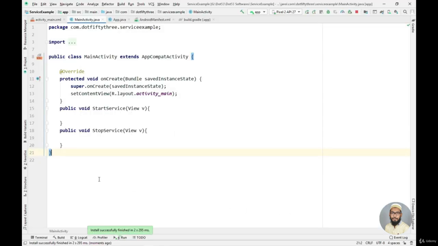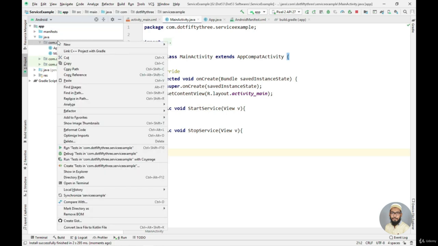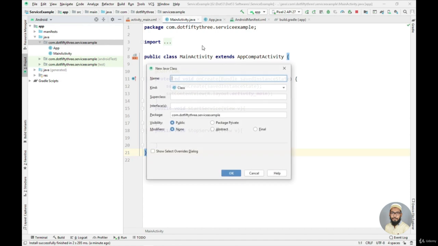So now let's just create another Java class for our service. So I will name it as example service. So let's just create that class. Now this class will extend a service class.